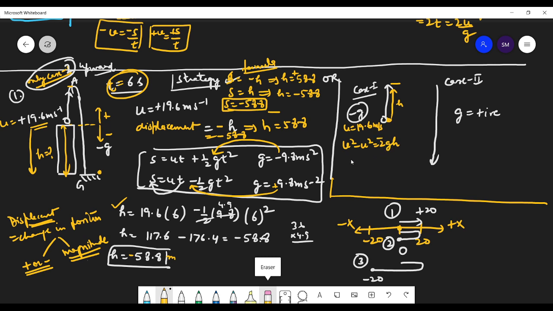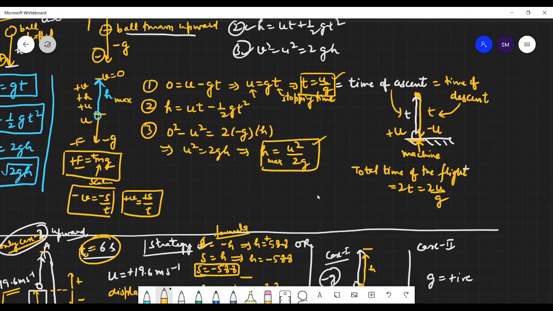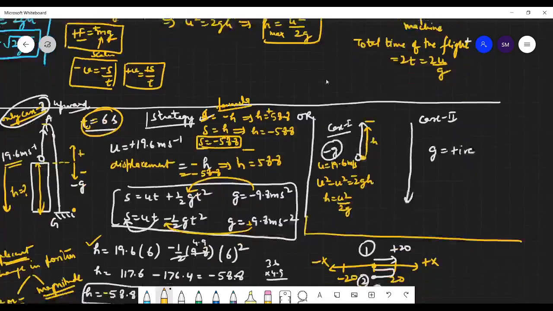So then you get h is equals to u square by 2g. We have already calculated. You can see in your notes, we have already calculated, right? That's the maximum height attained, u square by 2g. So write it directly.